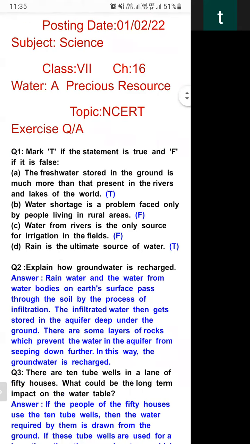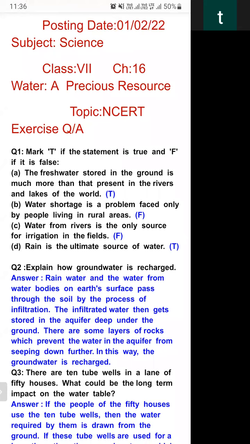Mark T if the statement is true and F if it is false. So you write T for true and F for false. A. The fresh water stored in the ground is much more than that present in rivers and lakes of the world.